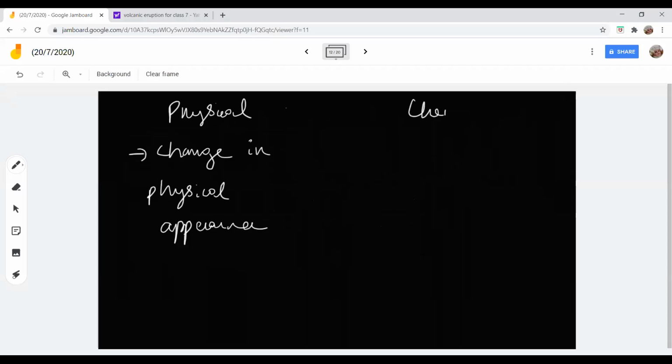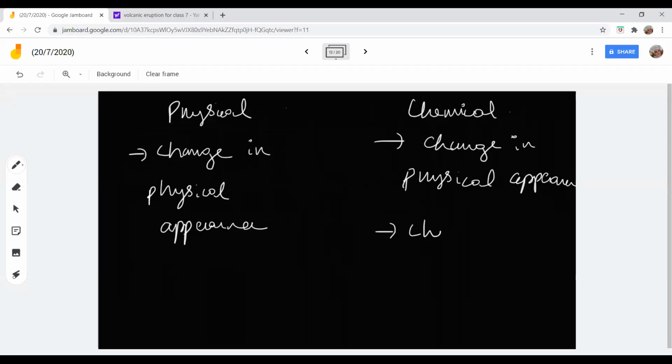During a chemical change, the change in physical appearance will also be there. At the same time, the change in physical appearance will be there, and a change in its components will also take place. A change in what it is made up of will take place.